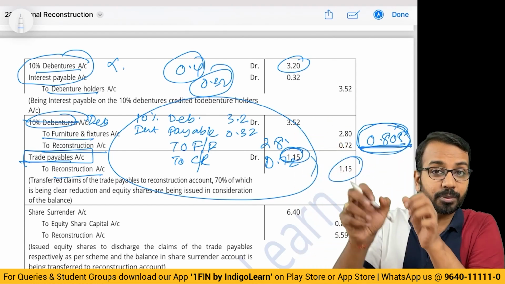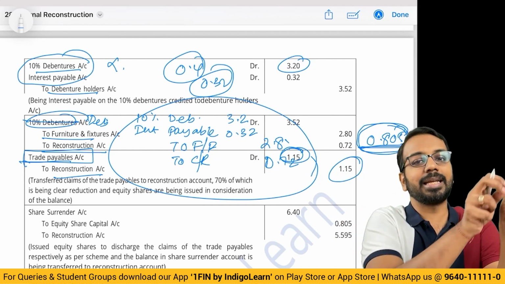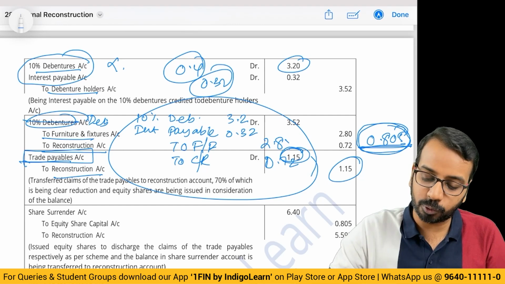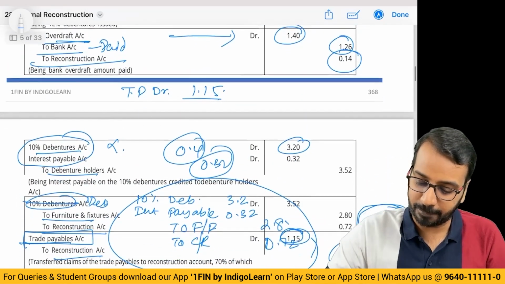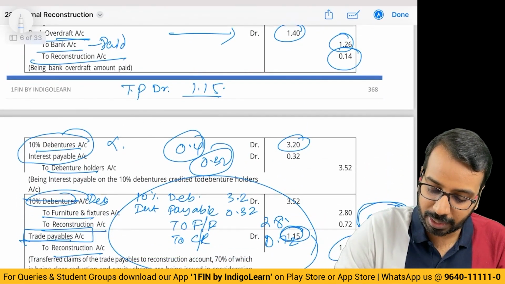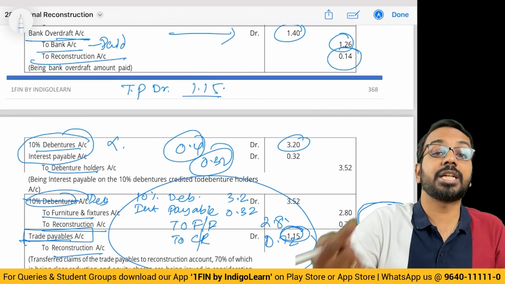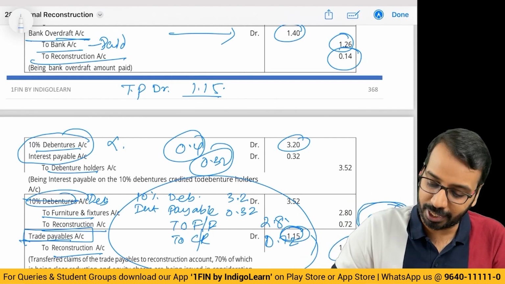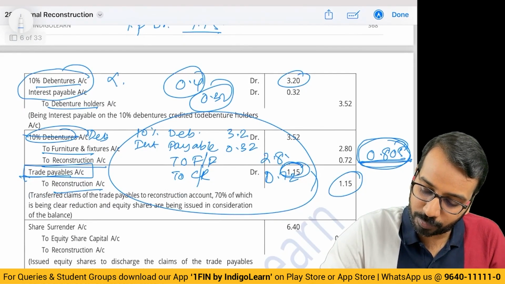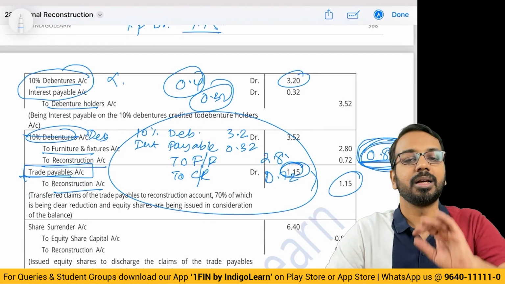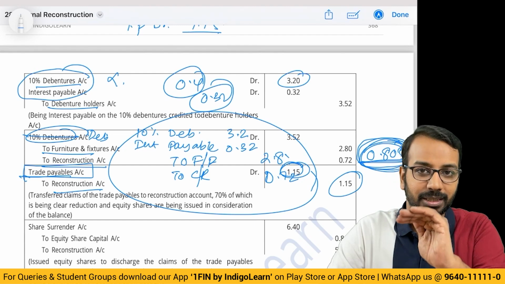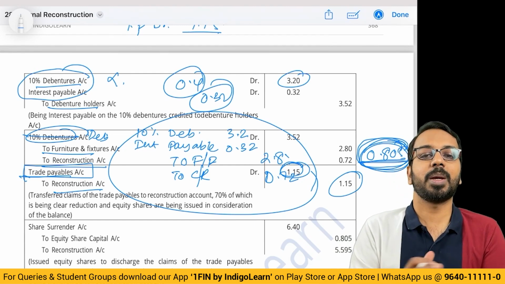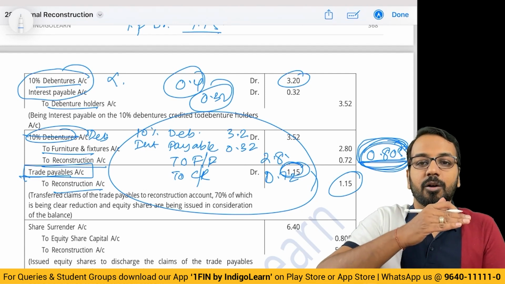We took some shares from the equity shareholders account and now we are directly giving them to the trade payables account. So when you are giving it to the trade payable account, what you can say? Trade payable account debit. I cannot say to equity share capital because I am not raising a fresh share. So this entire 0.805 being settled is settled using my existing shares. In other words, can I say my liability towards trade payable has been extinguished?